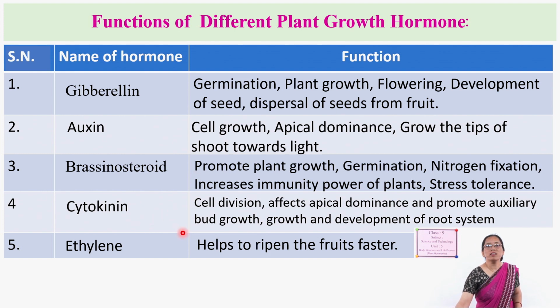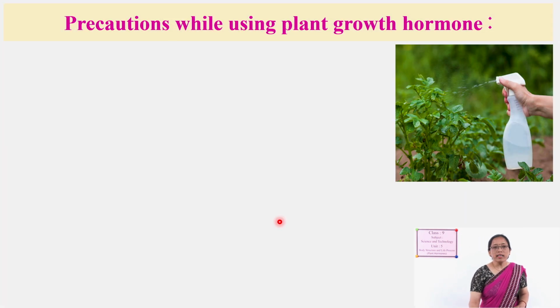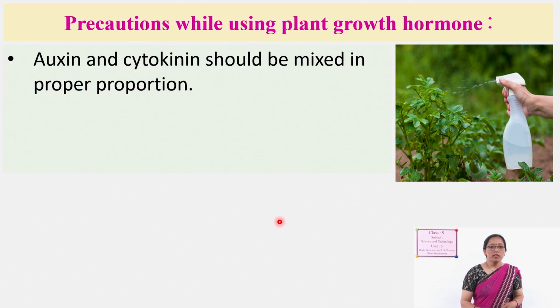Remember this, make a table, and practice it to perform in the class or share with your friends. Next, we have already discussed that nowadays various kinds of artificial hormones are used. While using those artificial growth hormones, what precautions should be taken? First, auxin and cytokinin should be mixed in a proper proportion.